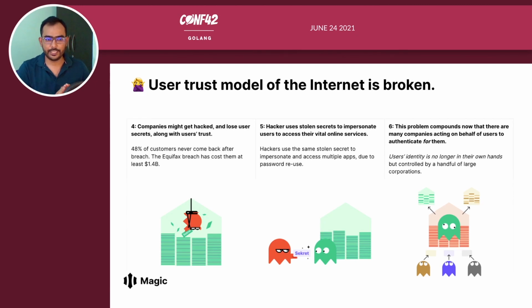Companies might get hacked and lose secrets along with users' trust. 48% of customers never come back after a breach. The Equifax breach has cost them at least $1.4 billion. The hackers use stolen secrets to impersonate users to access their vital online services. They use the same stolen password at multiple applications because of password reuse. And this problem compounds now that there are many companies acting on behalf of users to authenticate for them. And the user's identity is no longer in their own hands, but controlled by a handful of large corporations.